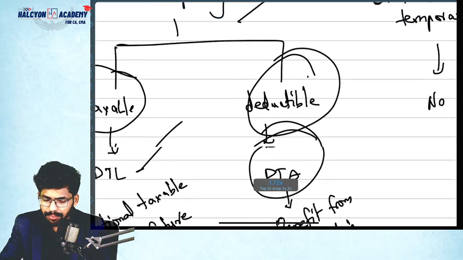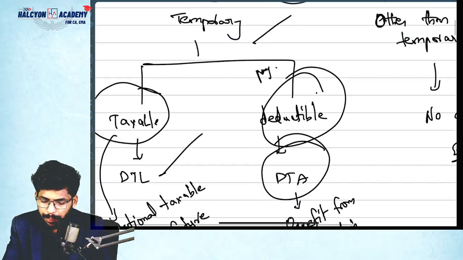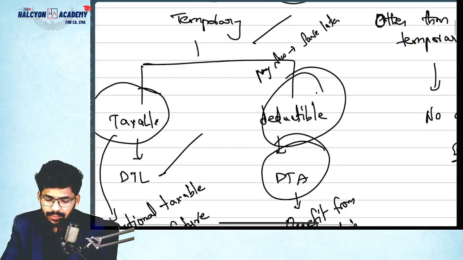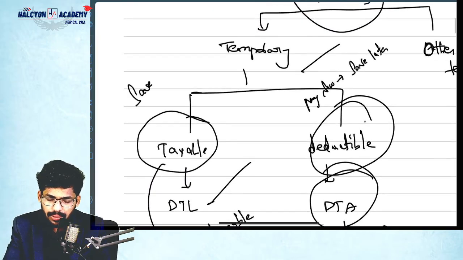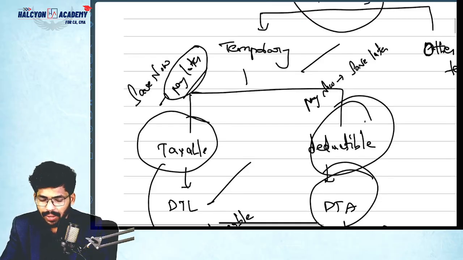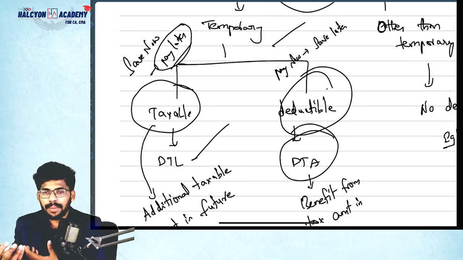So we can simply use one phrase: pay now, save later. Here, if you want to save now, you need to pay later. Once you need to pay after that, we can say it's a liability, right? You need to pay later. That's nothing but liability. So that's why deferred tax liability will be created.